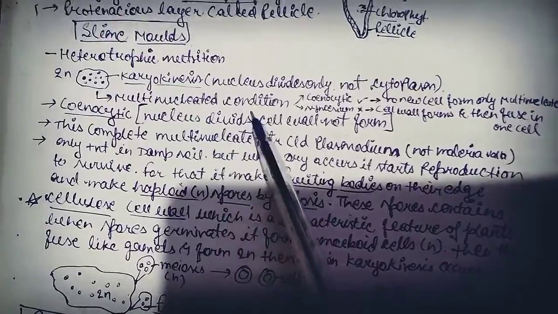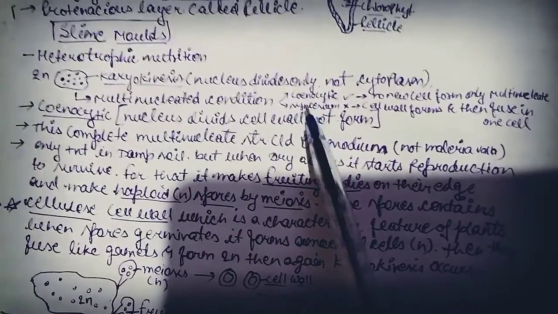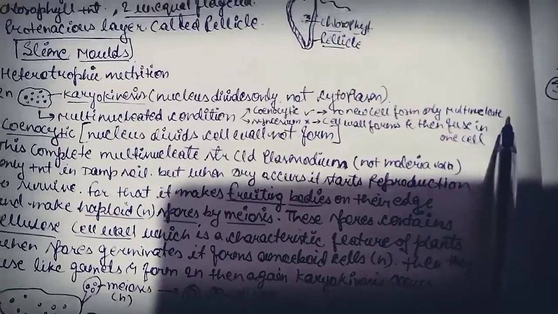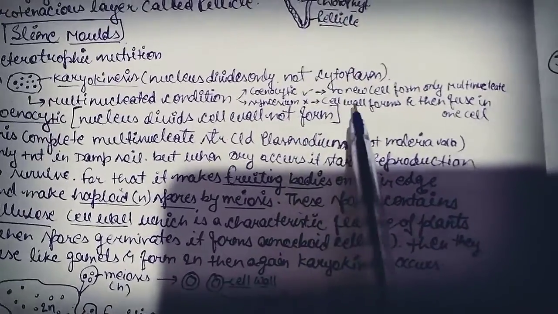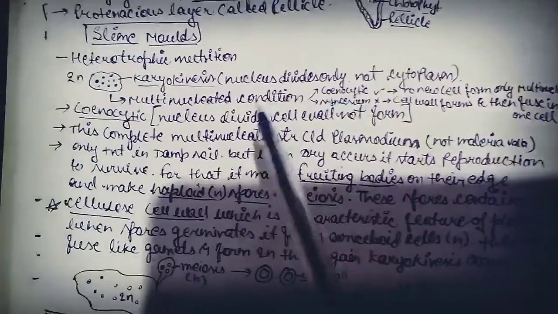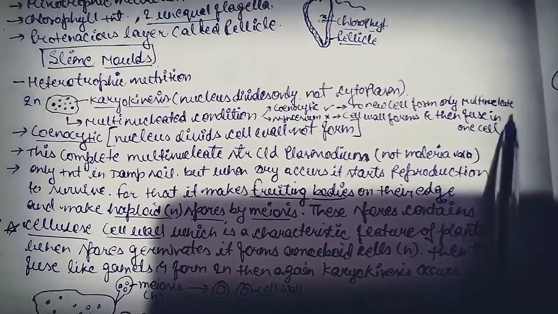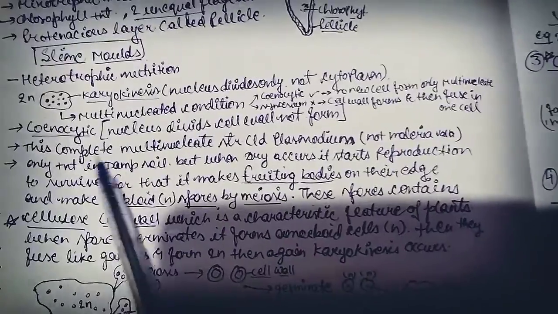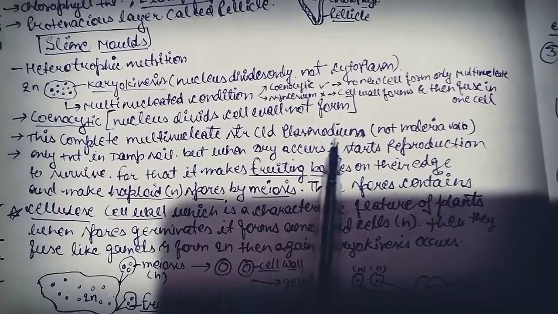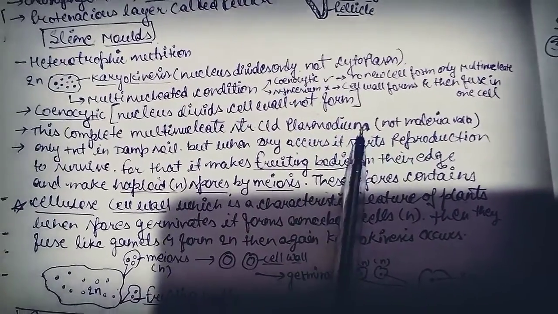So the multinucleated condition is also of two types, coenocytic condition and syncytium. Coenocytic means no new cell forms, only a multinucleated condition. In syncytium, cell walls form and then all the cells fuse into one cell. So finally it makes a multinucleated condition. This complete multinucleated structure is called plasmodium. It is not the malaria plasmodium, it is different.